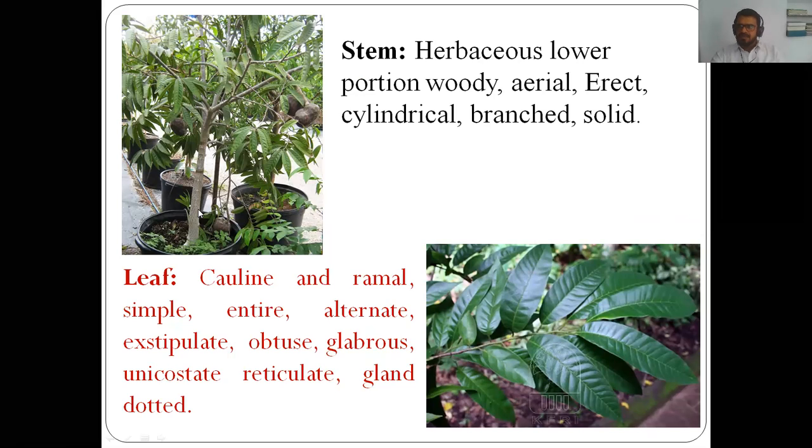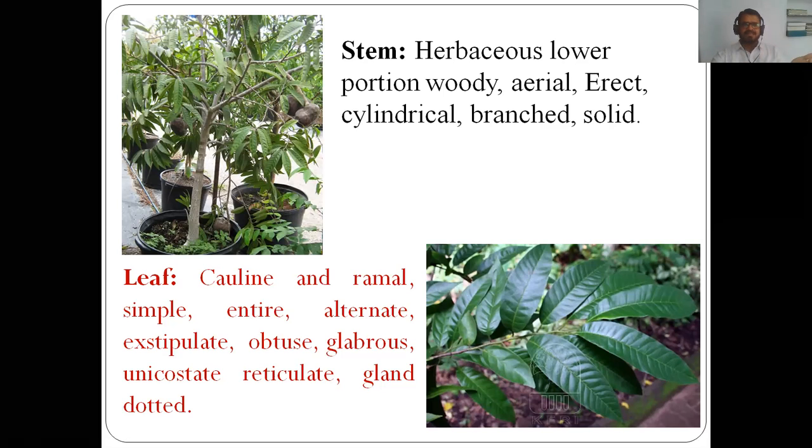Means the stem is herbaceous, but the lower portion is woody. It is aerial and erect. Then it is cylindrical also. When we take the transverse section of this stem, the outline of the stem is circular. So the stem of Annona reticulata is cylindrical in nature.